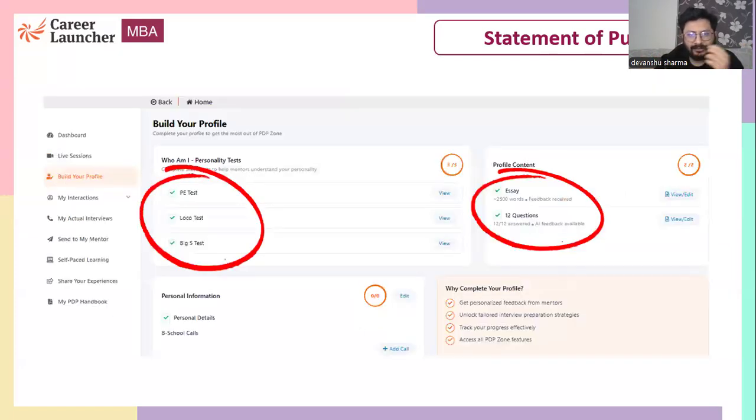Now, as soon as you land on the PDP portal, there is one thing which is Who Am I personality test. It is nothing but the psychometric test that you appear for when you are going to any of the new organization. And the right hand side, the encircled one is profile content. So there is one essay and 12 questions. Now, I'll give you my word that after you are very well versed with the essay and the 12 questions, after you have figured out what I need to answer in that essay and those 12 questions, then there won't be any SOP of any of the college that will be difficult for you.